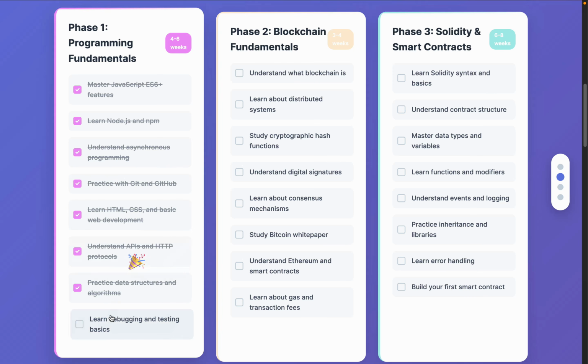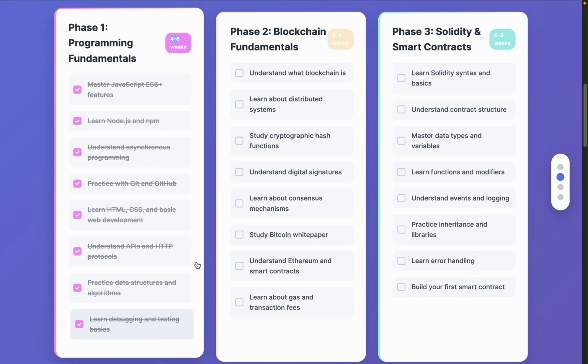Once you master this, or if you already have this, then you can start focusing straight away on blockchain fundamentals, the blockchain technology which you have to know. This is the basic requirement you need to have, and you can master it in 4 to 6 weeks. I've given this huge time period, but if you have a basic understanding, you can do all of this within 2 weeks. For better practice, I have added, for example, 3 to 4 days for each one of these topics. So if you do this, you are absolutely ready for learning blockchain technology.